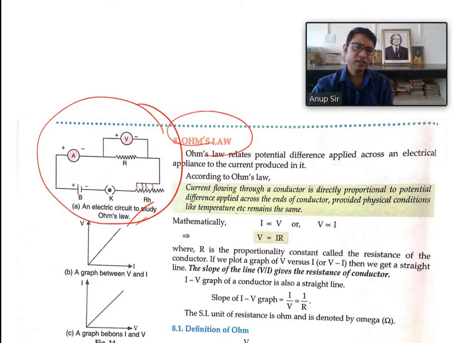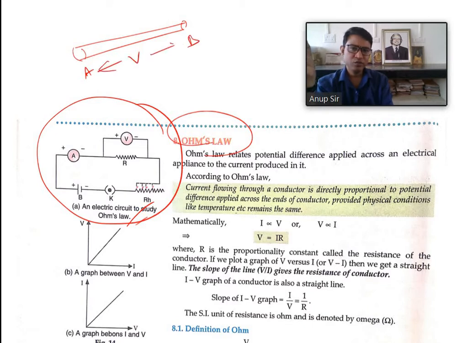It states that if there is a current flowing through a conductor, then the potential difference between its two ends is proportional to the current, here denoted by the letter I, passing through it, provided the temperature and other physical factors remain constant.